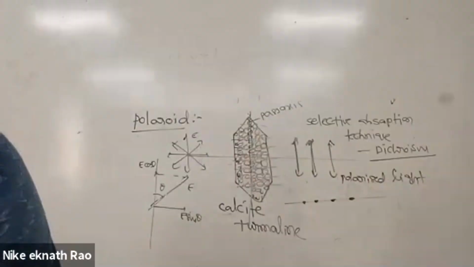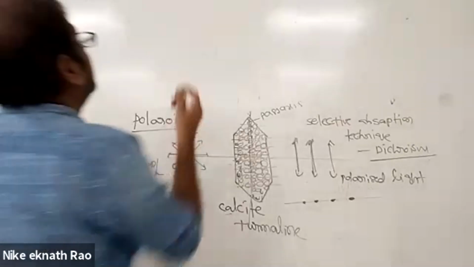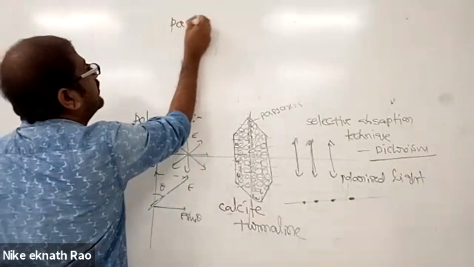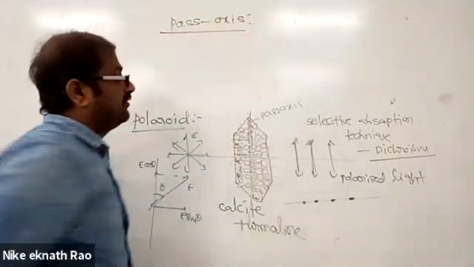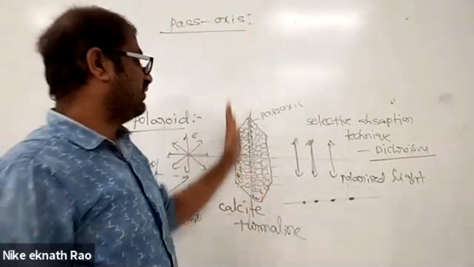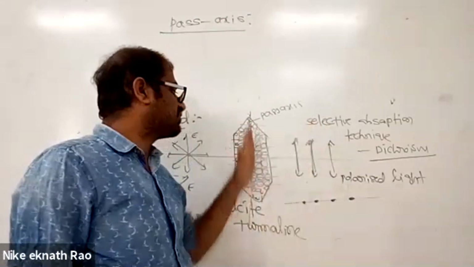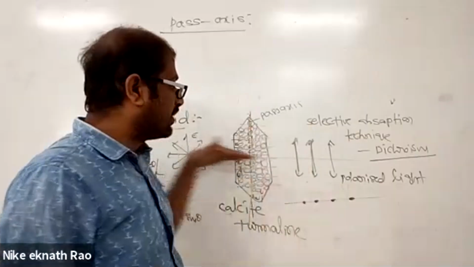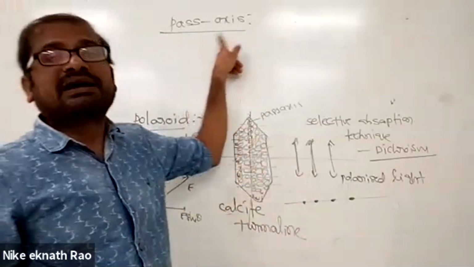What is the pass axis of the material? When ordinary light passes through the specially designed crystal, the oscillations of the electric field vector are aligned in a particular direction. The direction in which they are allowed is called the pass axis, which is perpendicular to the alignment of the molecules. That direction we call the pass axis of the polaroid.